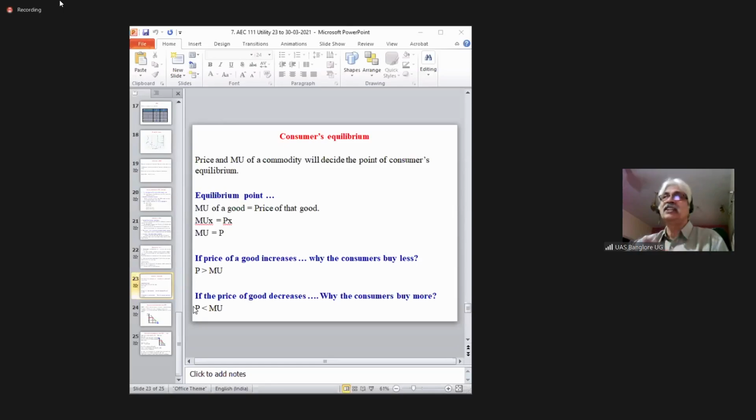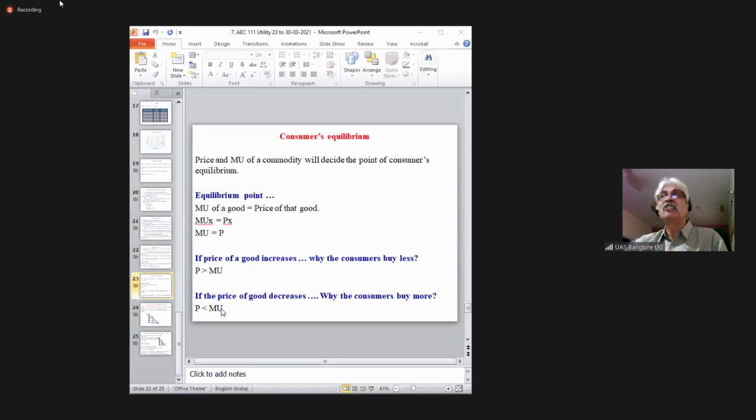We cannot change the price. It is given to us, but we can change the marginal utility. Since the marginal utility is greater, we have to decrease it till the price and marginal utility become equal.